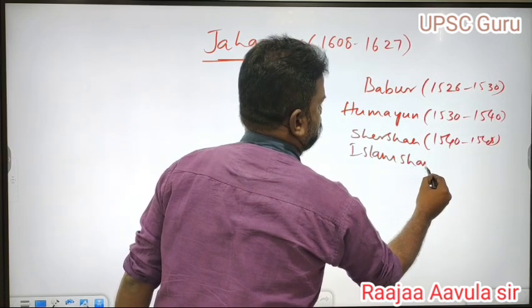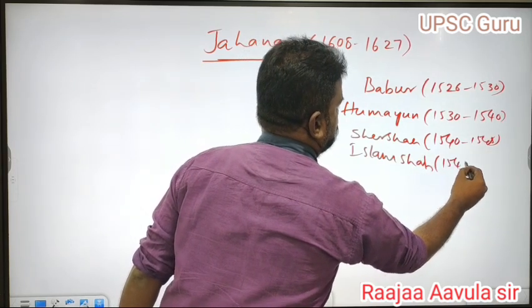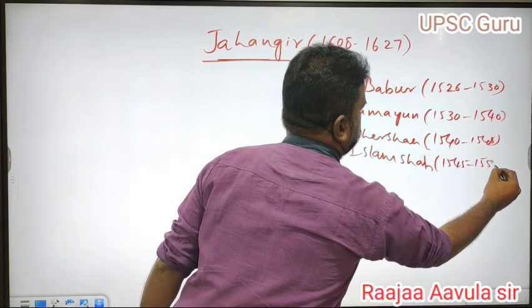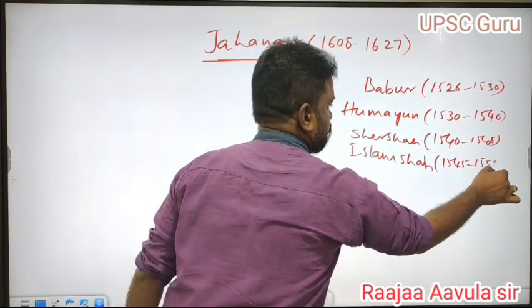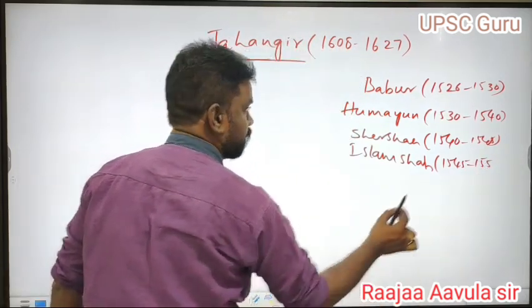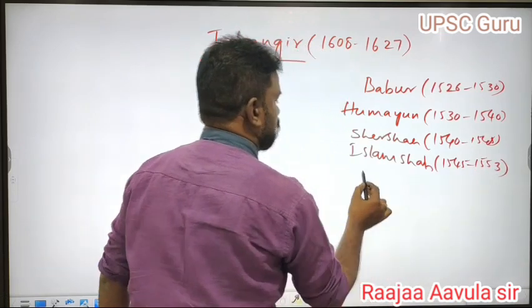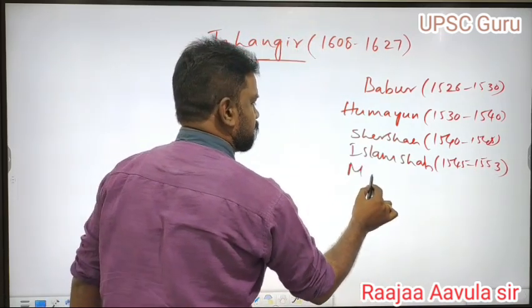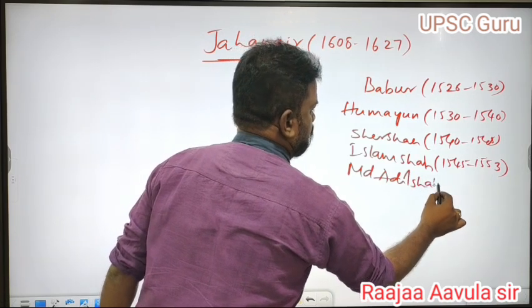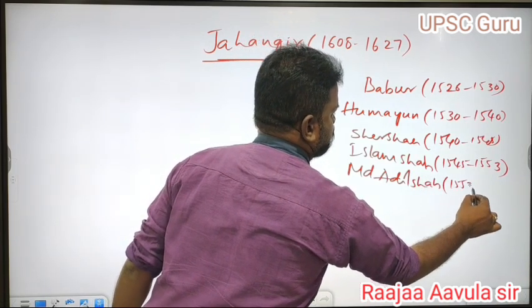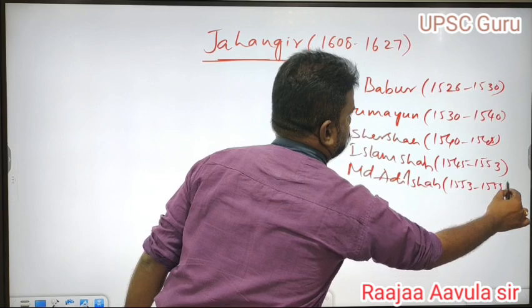Islam Shah ruled from 1545 to 1553. After Islam Shah, Muhammad Adil Shah. Muhammad Adil Shah ruled from 1553 to 1555.